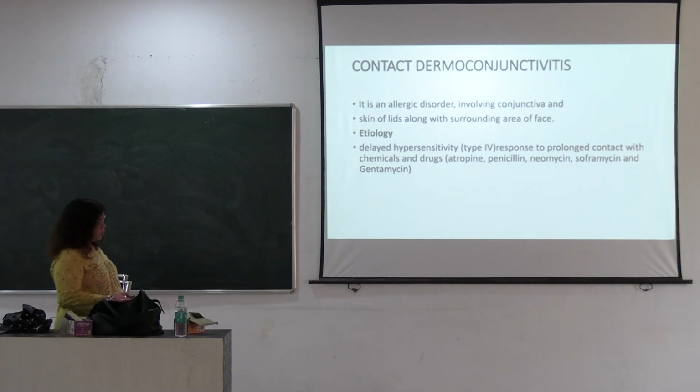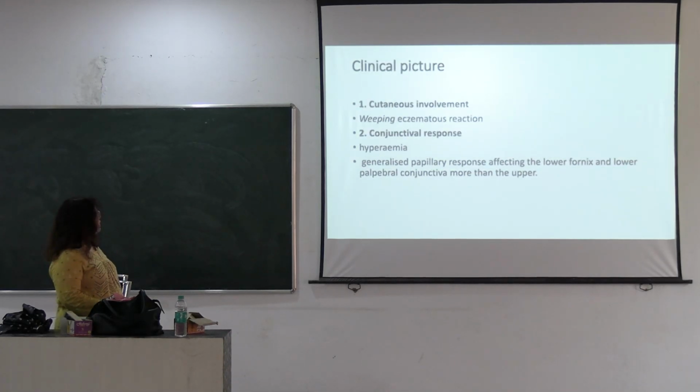Then contact dermatoconjunctivitis. It is caused when you come in contact with any allergens, and it is a delayed type of hypersensitivity reaction. Some patients are allergic to atropine, some to penicillin, neomycin, soframycin eye drops, sulfur drugs and gentamicin. So these kinds of patients suffer from contact dermatoconjunctivitis.